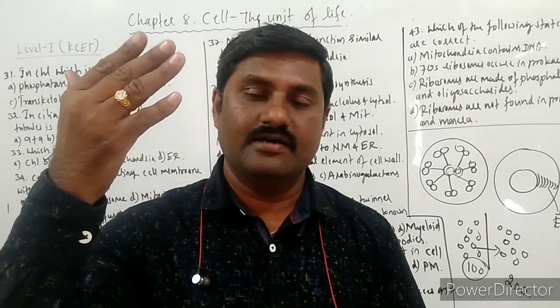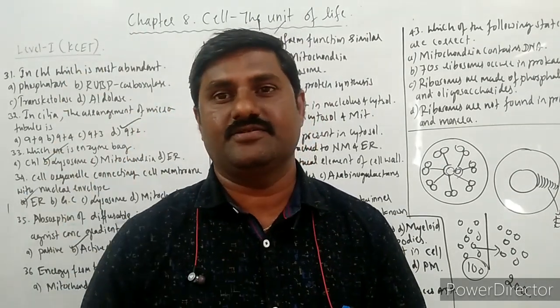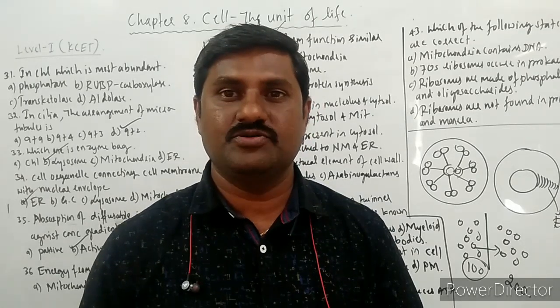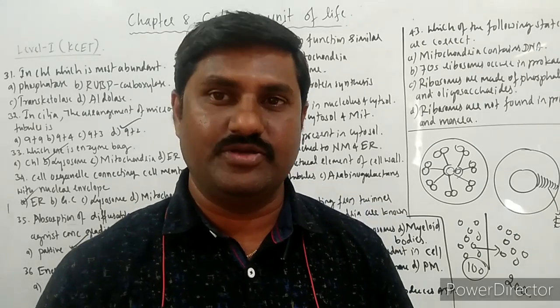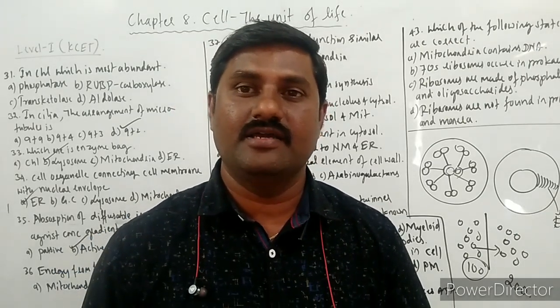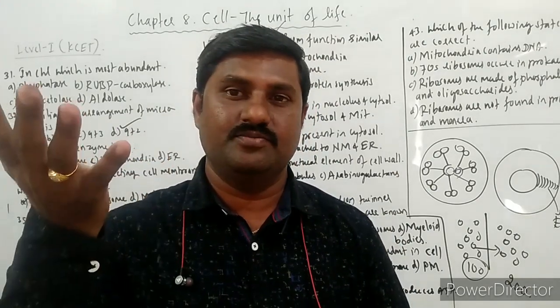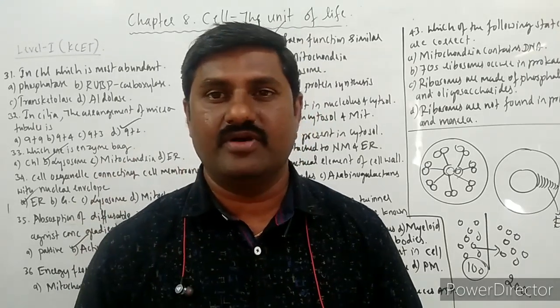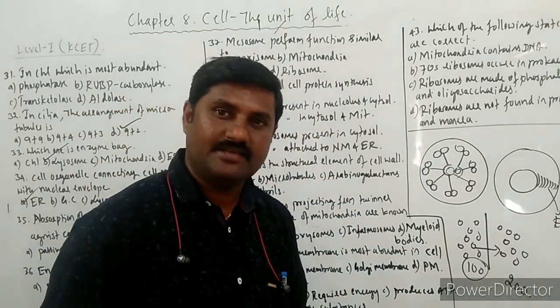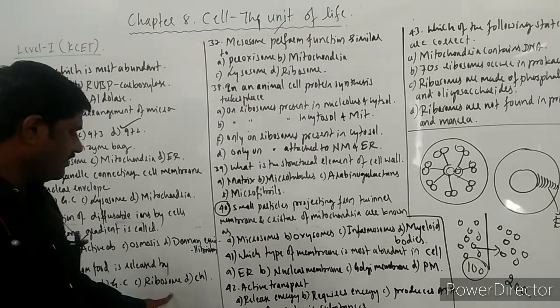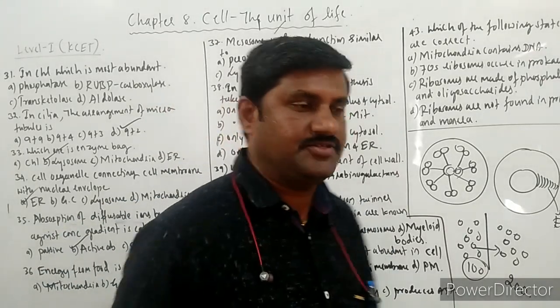Once again, the breakdown of food takes place in the presence of air or oxygen, leading to the formation of diffusible molecules, and that is done by the mitochondria, where the energy is produced. Hence they are called powerhouses of the cell. The answer for this question is mitochondria, not Golgi complex, ribosomes or chloroplast.